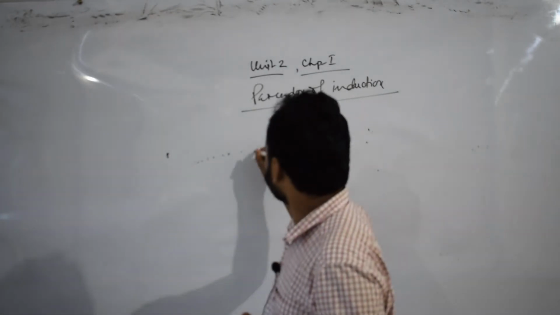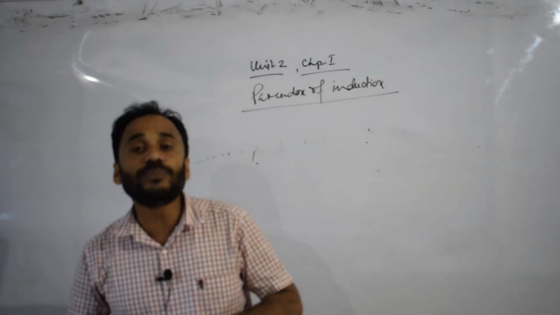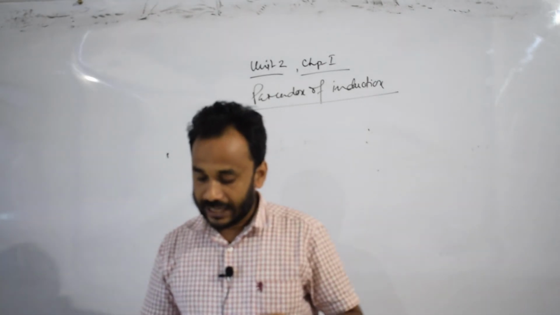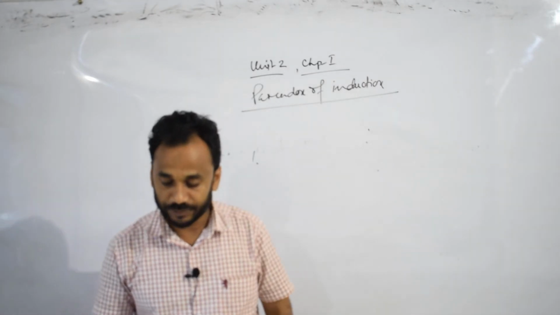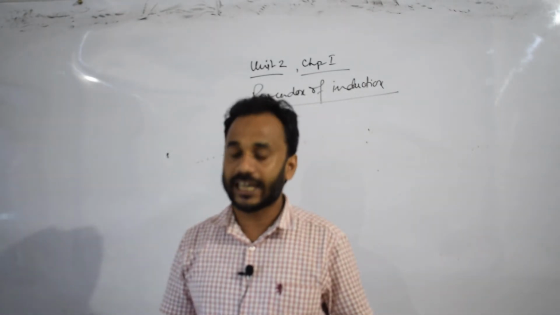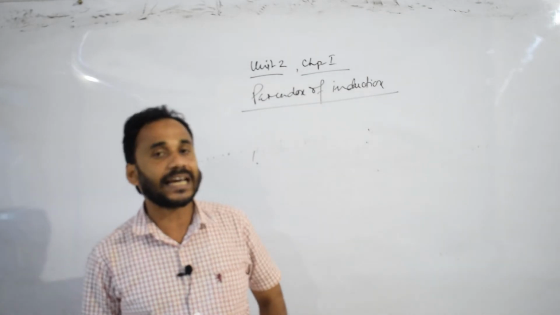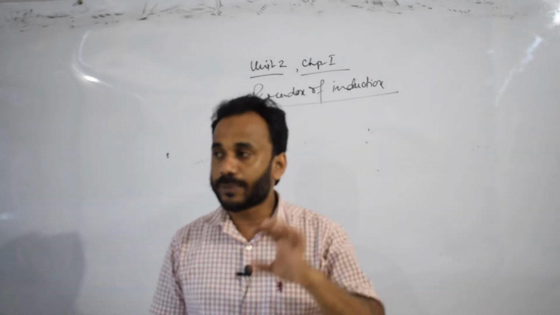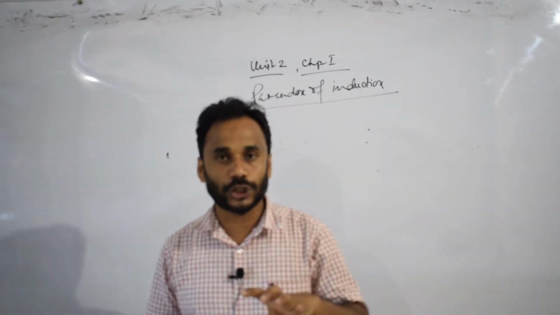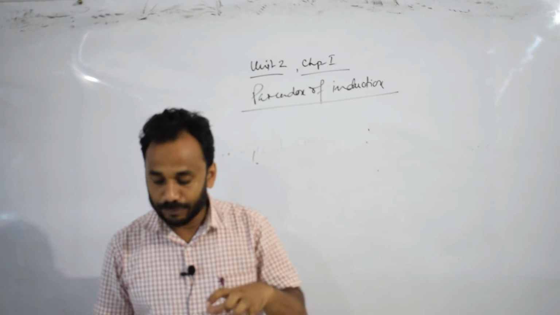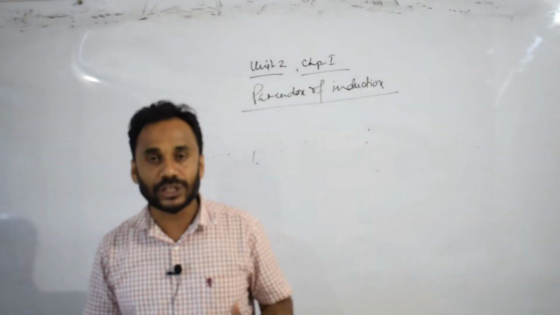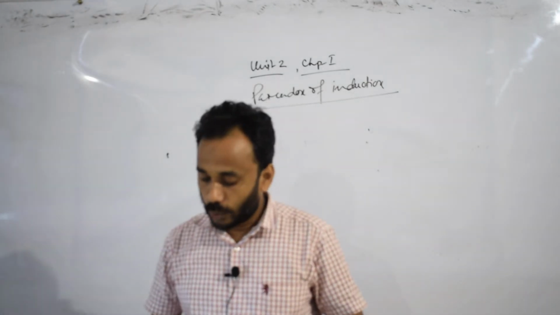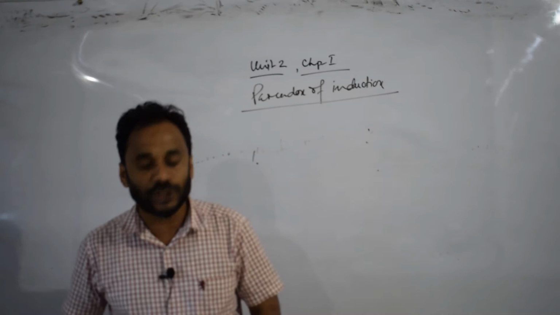First, number one: according to Mill, the principle of the uniformity of nature is an assumption implied in every case of induction. It is impossible to establish a general real proposition without the help of this law. That means there are two laws, the principle of the uniformity of nature and the law of causation. Without this law, we can't establish a general real proposition.